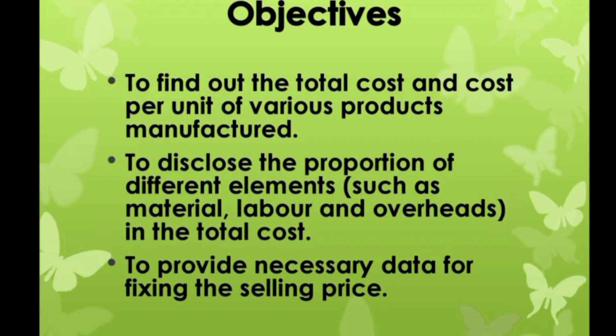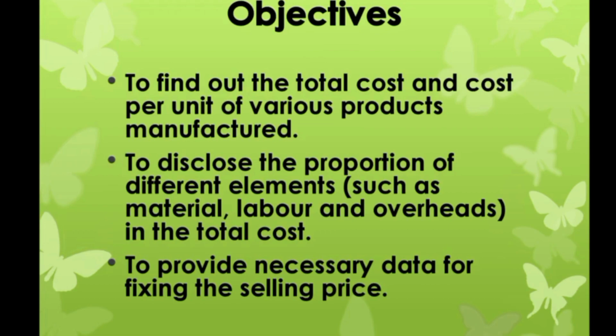So, next, objectives of cost accounting. The major objective of cost accounting is cost ascertainment, furnishing of cost data for decision making and control of cost. The objectives are listed below. To find out the total cost and cost per unit of various products manufactured, to disclose the proportion of different elements such as material, labor, and overheads in the total cost, to provide necessary data for fixing the selling price, and to ascertain the profitability of each product and advise the management as to how these profits can be maximized.